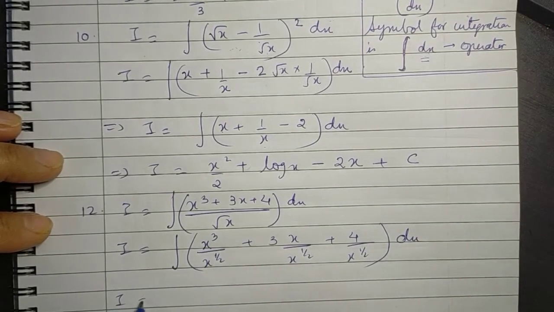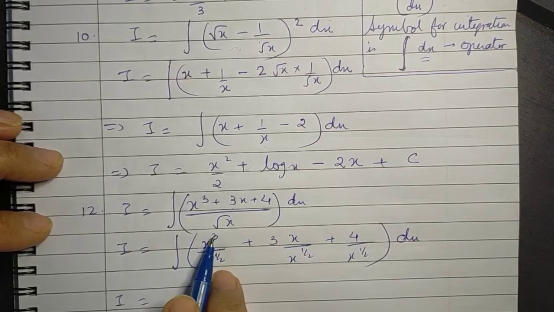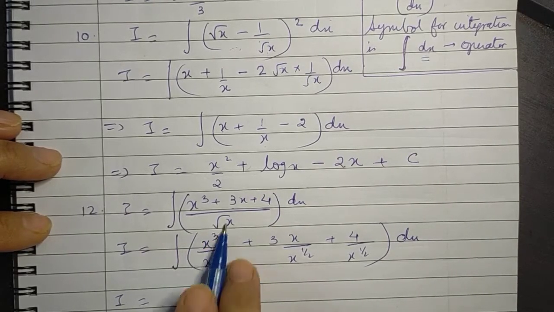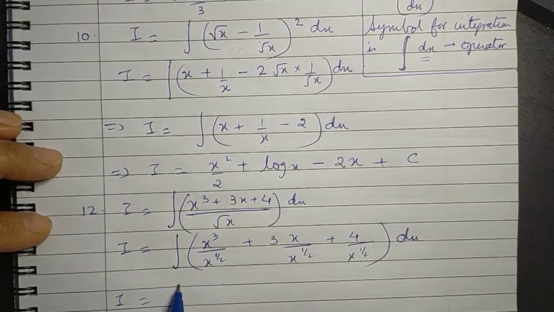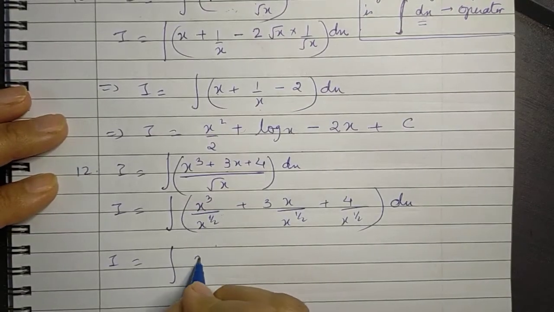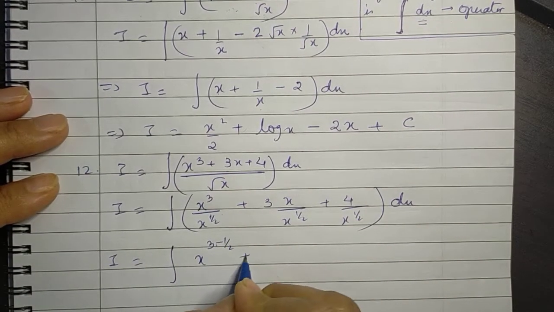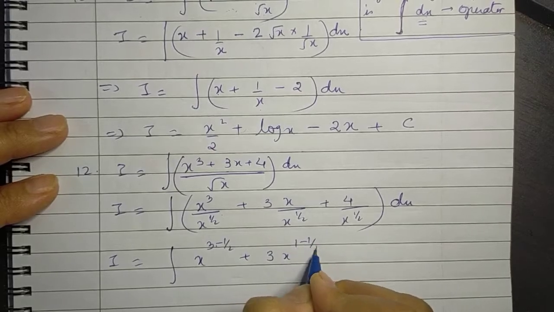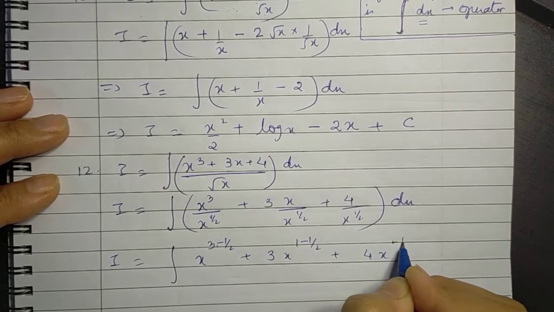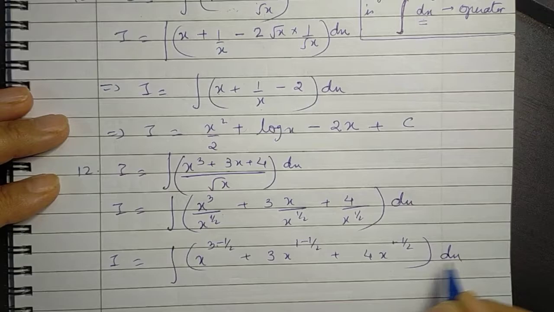See, slowly, you don't have to write all these steps. You can directly come to the next step, which is the integral of x raised to power 3 minus half, 3x raised to power 1 minus half, 4x raised to power minus half, into dx.